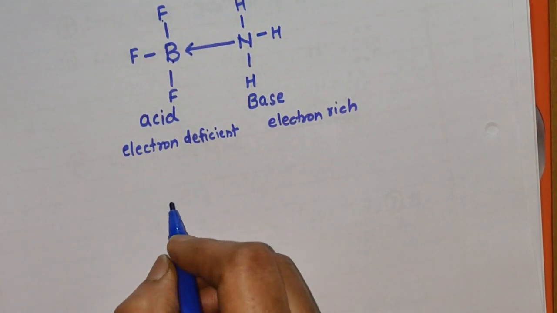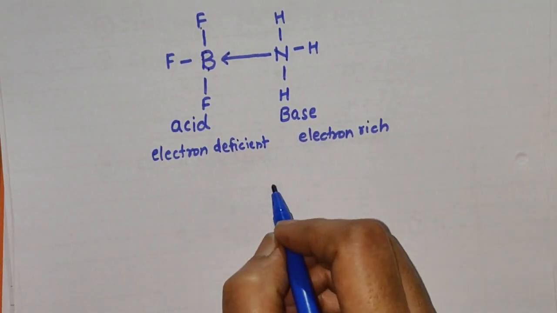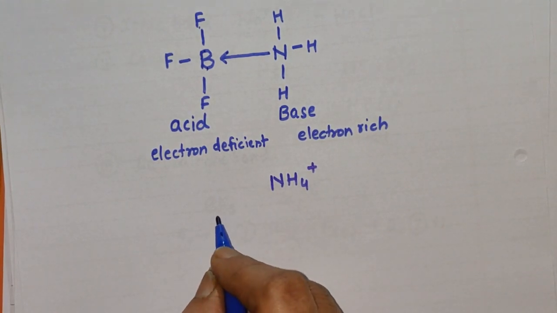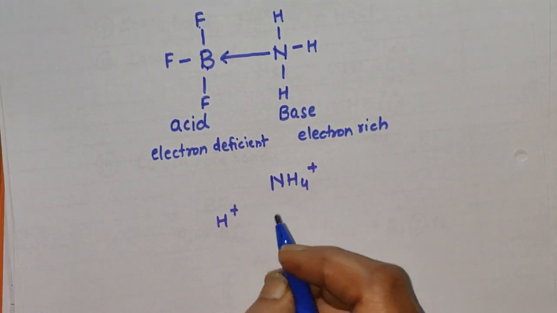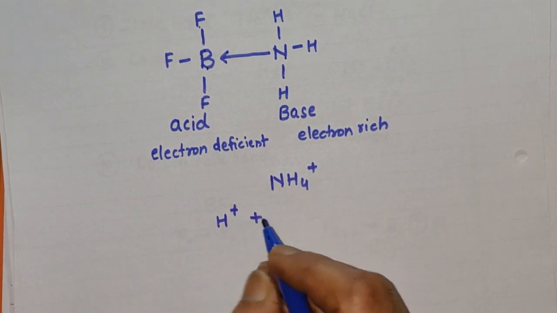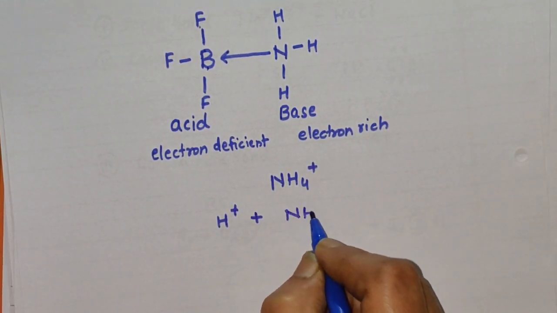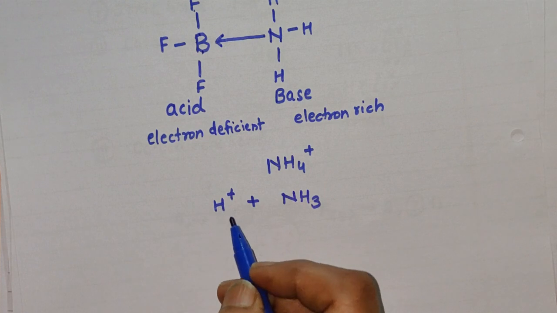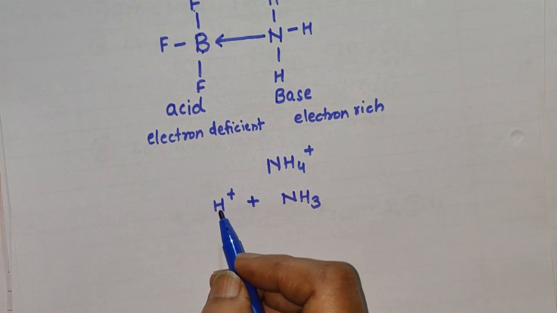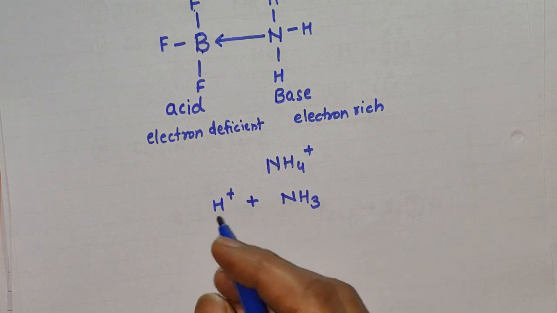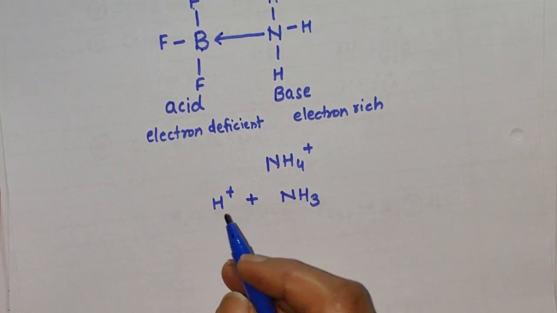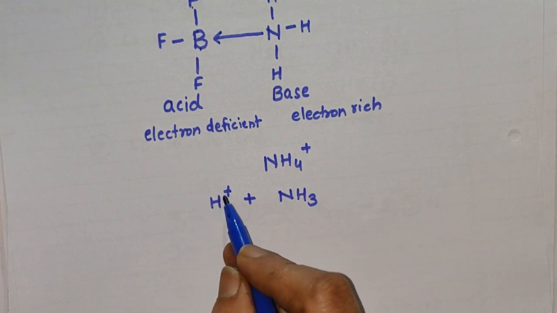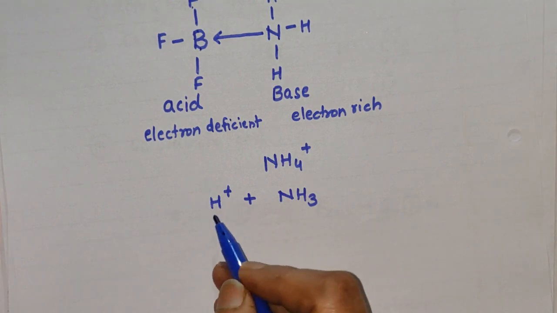Suppose we have another example. You know the NH4 plus radical, how is the NH4 plus radical formed? Here the NH4 plus radical is formed due to the bonding, or coordinate bonding, between H plus and the NH3 molecule. Now again what happens? H plus means here the electrons are absent. Hydrogen has atomic number 1. One electron is lost by that hydrogen and it is converted into an H plus ion. That is, electrons are absent here. Each hydrogen atom requires 2 electrons, so this H plus ion will try to acquire 2 electrons.